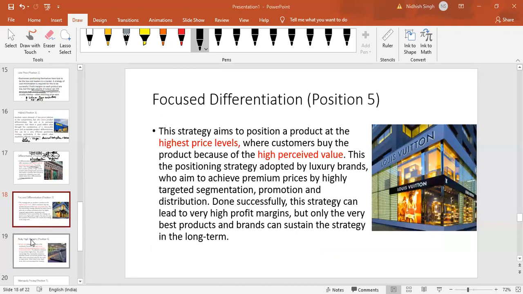Focused differentiation. What do we know about them? They are here. Price, above average, but value, that is also above average. So they are proportionate: above average price and above average value. I think they are doing fairly well.